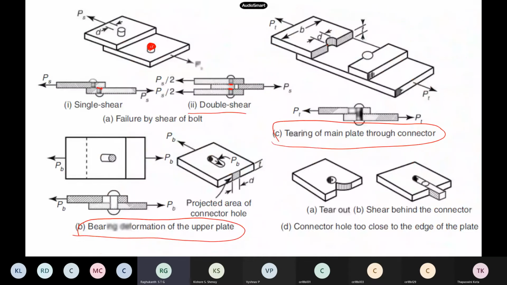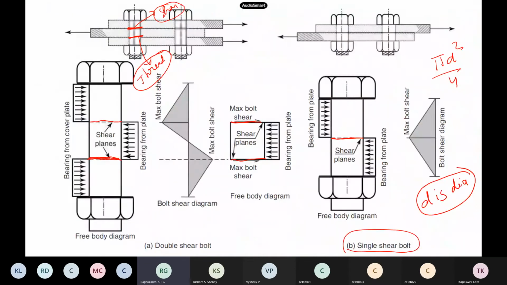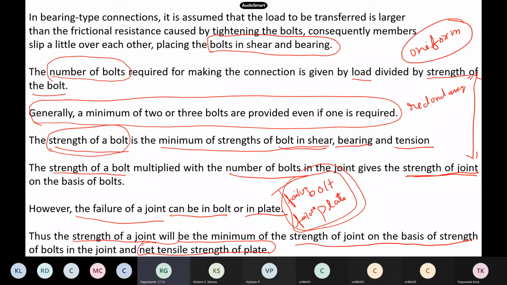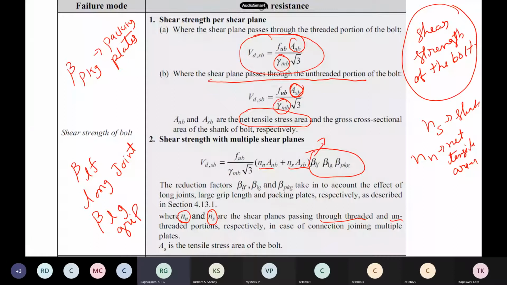Finally, we have said what the design criteria are: how to calculate the shear strength, the bearing strength, and the tension capacity, and all other details. How many bolts are needed and others we have also seen. Basically this is the shear strength, how to calculate it per shear plane in the bolts. I think last Friday in the tutorials, TS would have explained to you or you would have solved some problems on how to calculate these numbers.